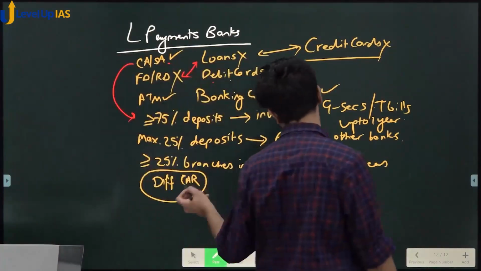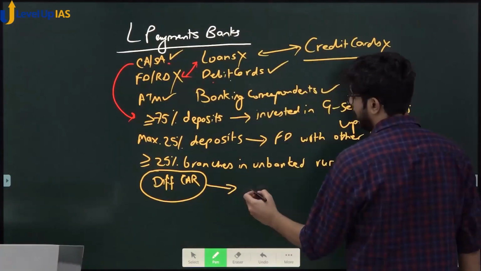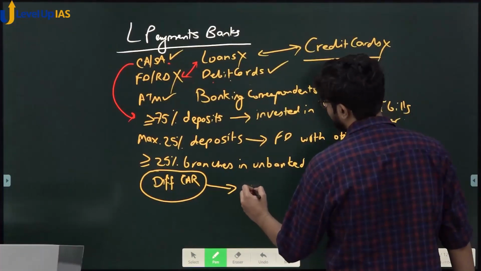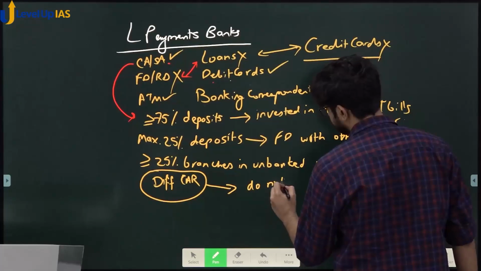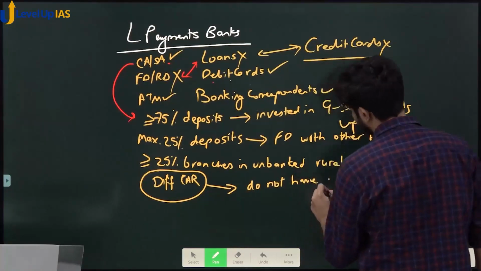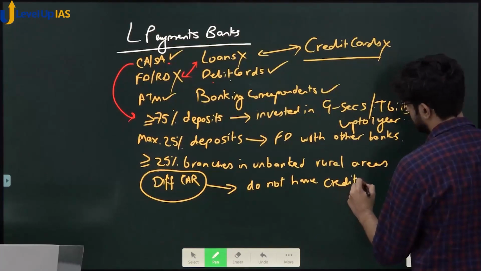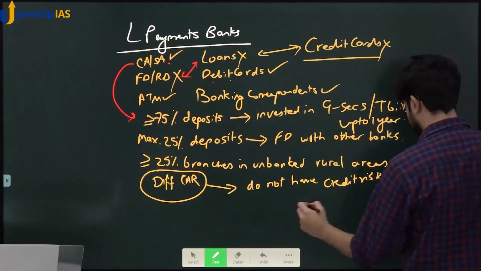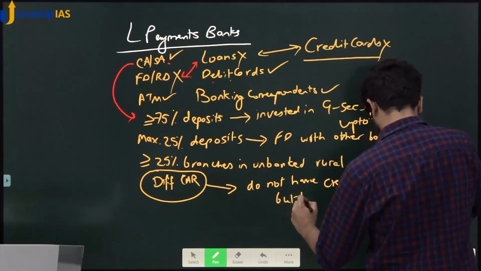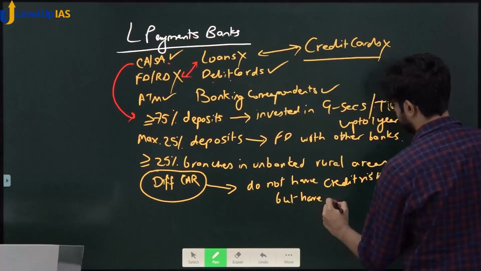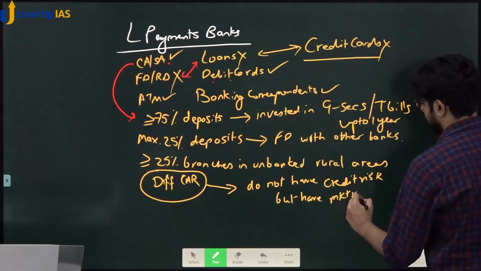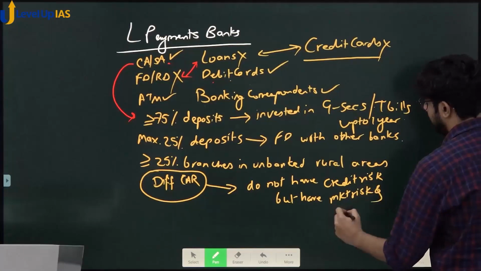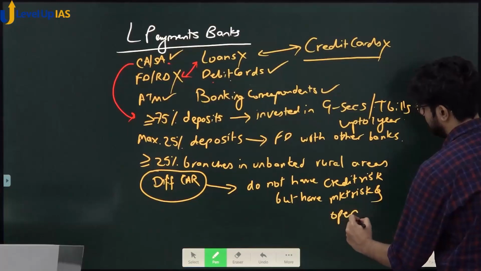Why is a different capital adequacy ratio required? Because they do not have credit risk, but they have market risk and operational risk.